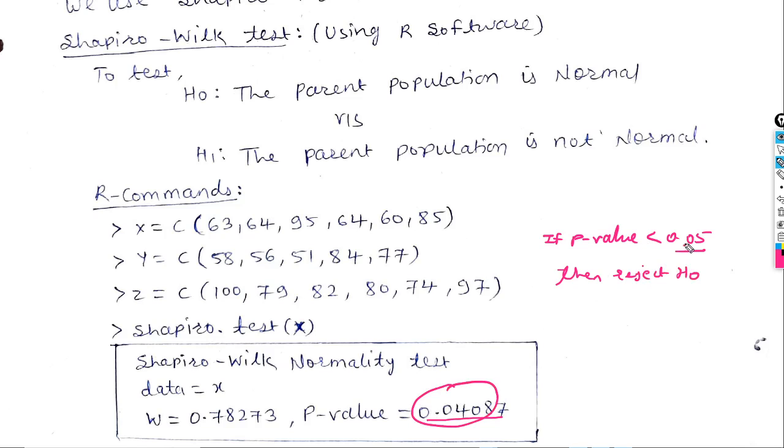Now, this is less than 0.05. Therefore, we are rejecting H0. Rejecting H0 means we are accepting H1. This means the parent population is not normal. So, this is our final conclusion from the Shapiro-Wilk test. The parent population is not normal. This means we have to go for the non-parametric alternative to one-way ANOVA. Don't use one-way ANOVA. Use the Kruskal-Wallis test.